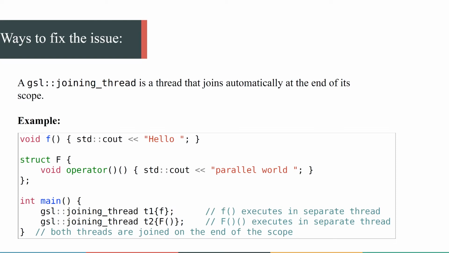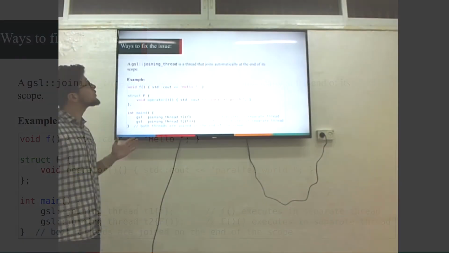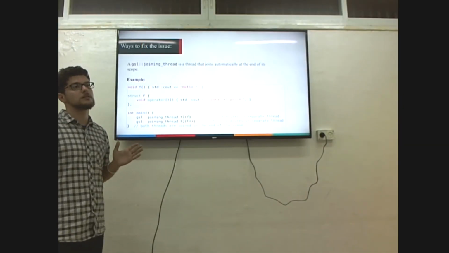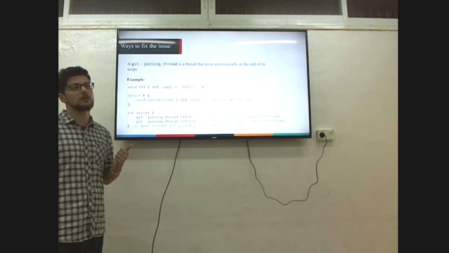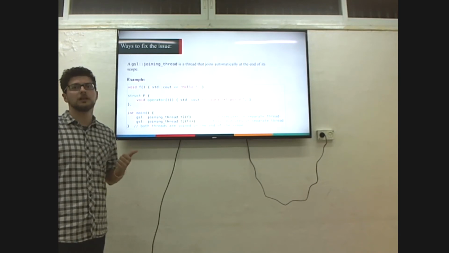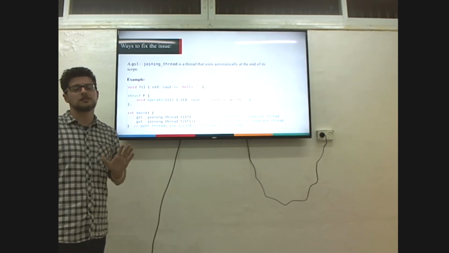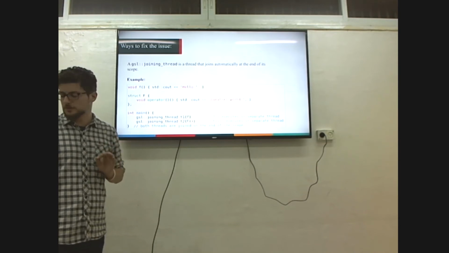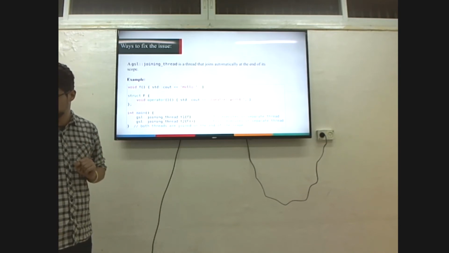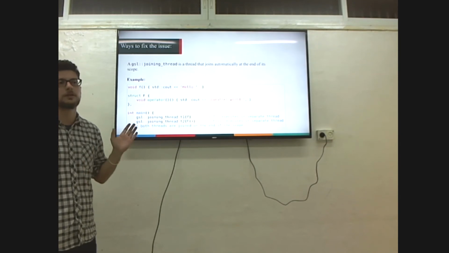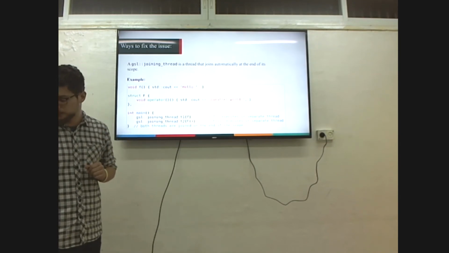As simple as that. Currently, GSL joining thread is in a pull request at the GSL library, but you have something like that in Boost. It's called, if I'm not mistaken, scoped thread or something like that. Actually, it's an implementation very similar to what Anthony Williams wrote in his book on concurrency in C++.